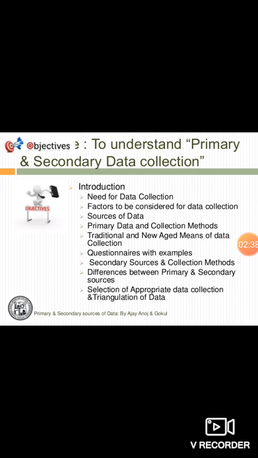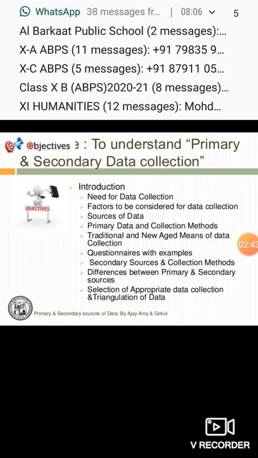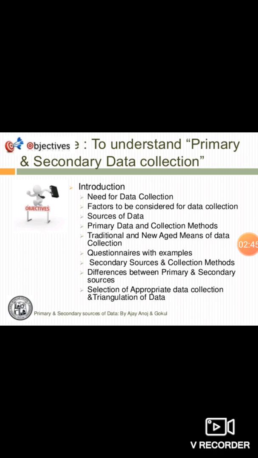These are the different topics, the difference between primary and secondary sources, and selection of appropriate data collection, and this is all we need to understand under this topic.